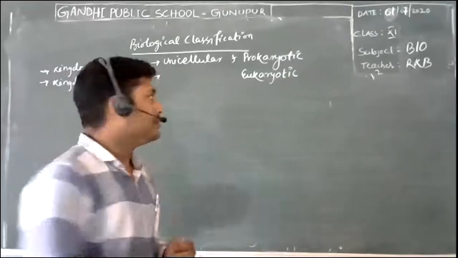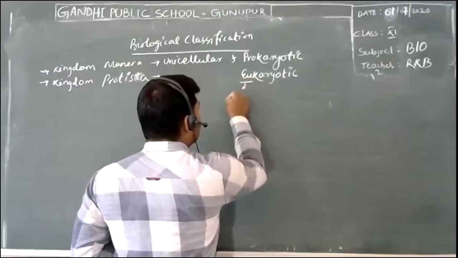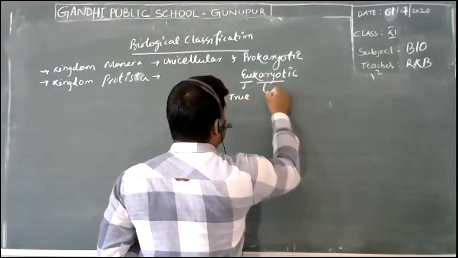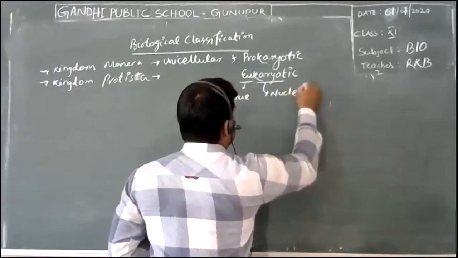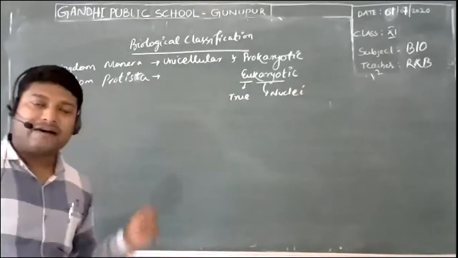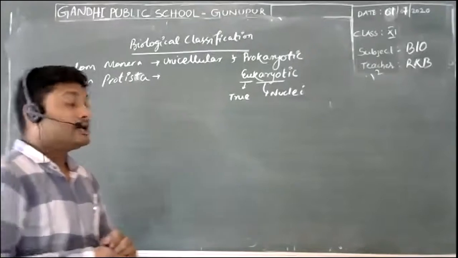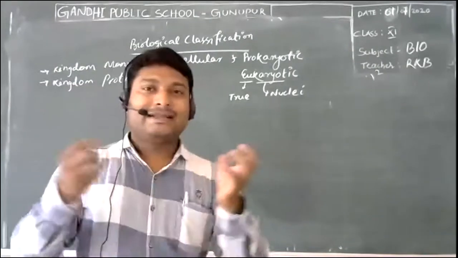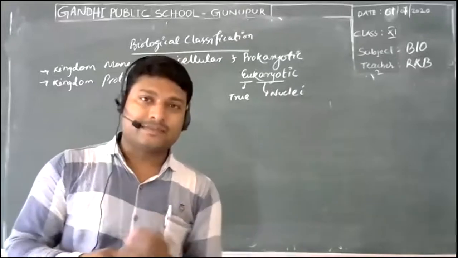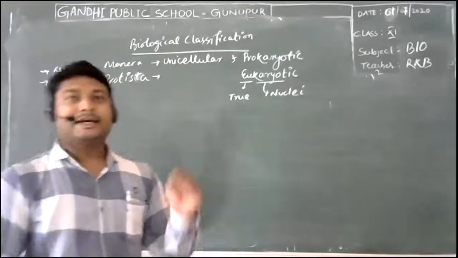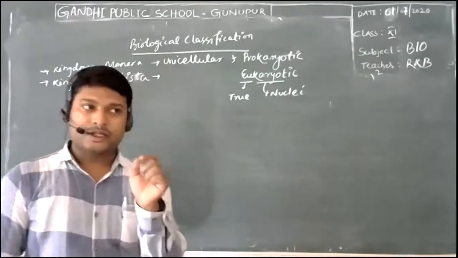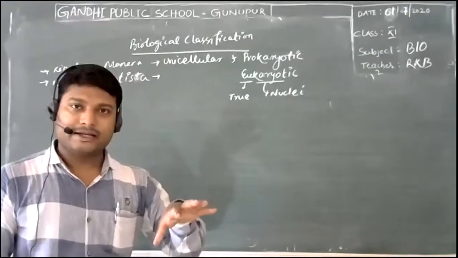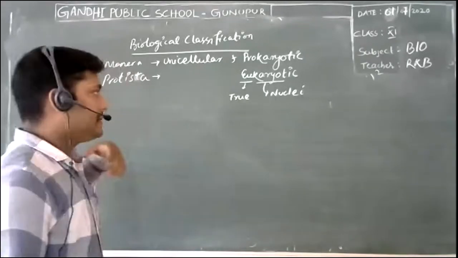Here eu refers to true, and karyon refers to the nucleus. So they have a true nucleus, not a nucleoid. They have a nucleus where the nuclear membrane encloses the nucleoplasm, and that nucleoplasm contains the genetic material, typically double-stranded DNA.